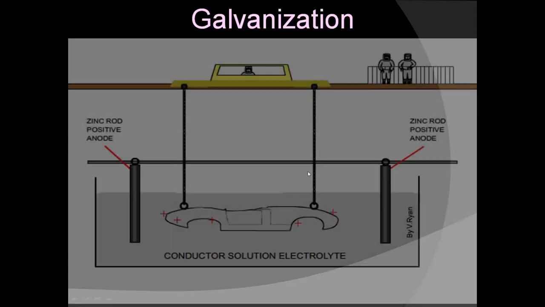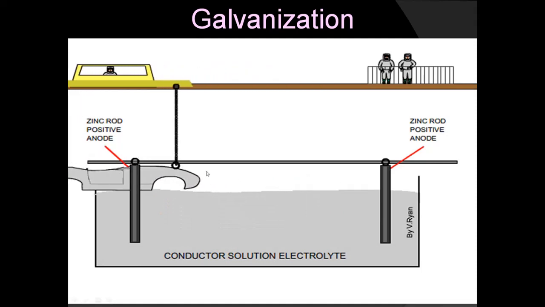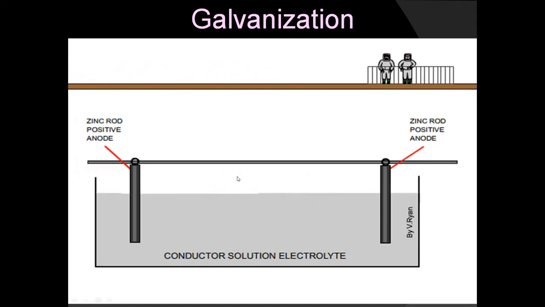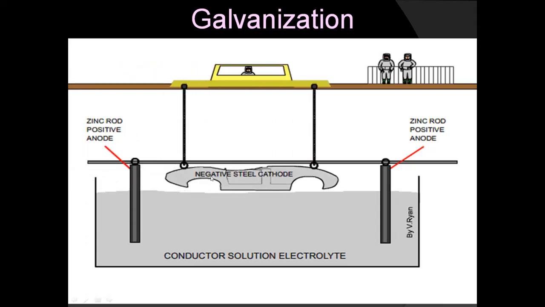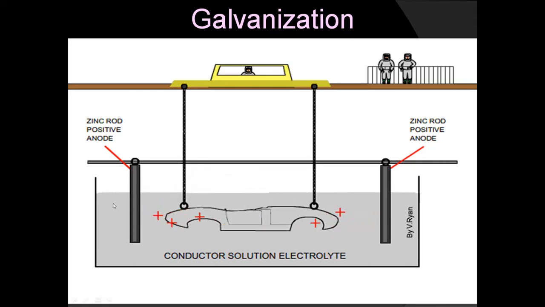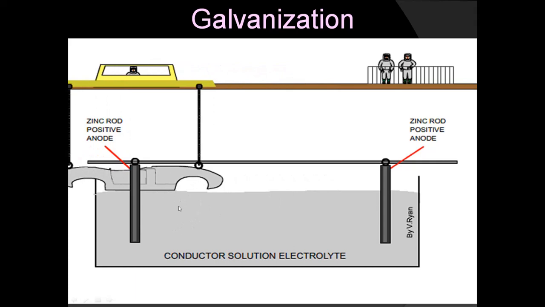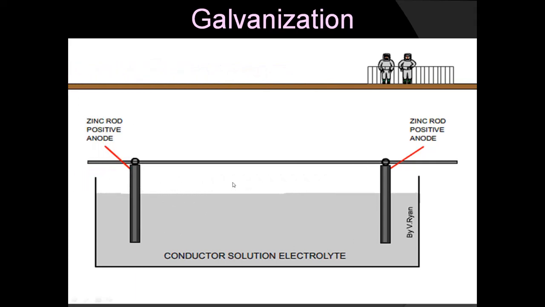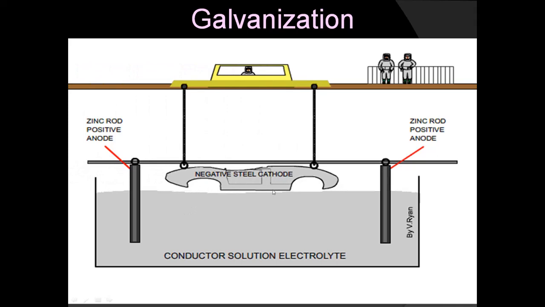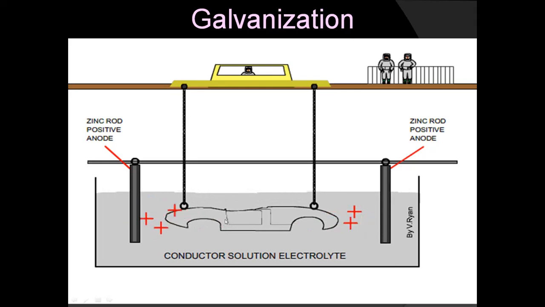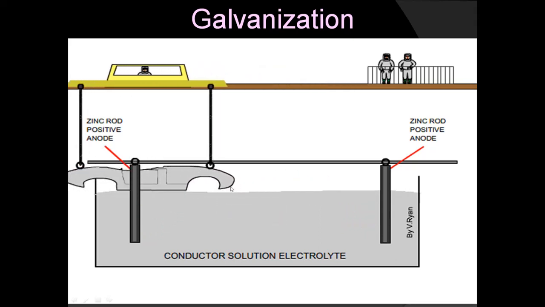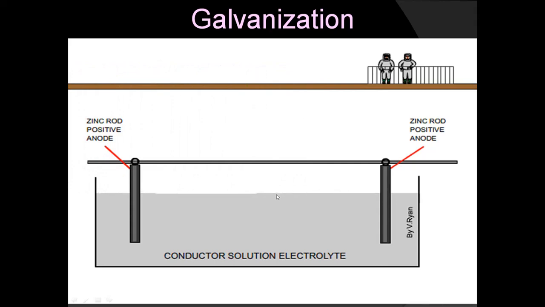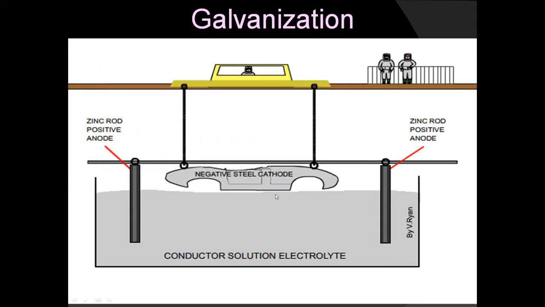Galvanization. Galvanization is a process in which the steel or iron article is coated with a zinc layer. We can see the iron article here is made the negative steel cathode and zinc acts as the anode. So the zinc gets deposited on the steel and it forms a layer. This coating of an iron article with zinc is termed as galvanization.